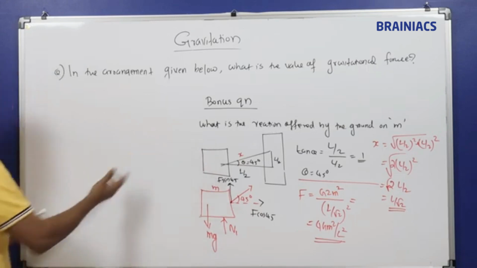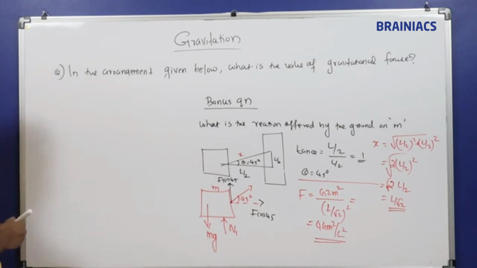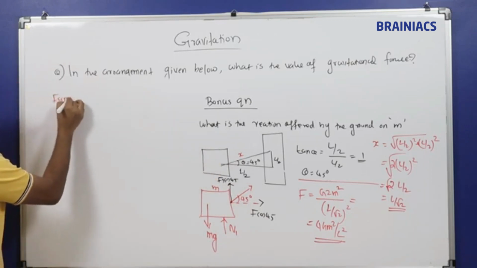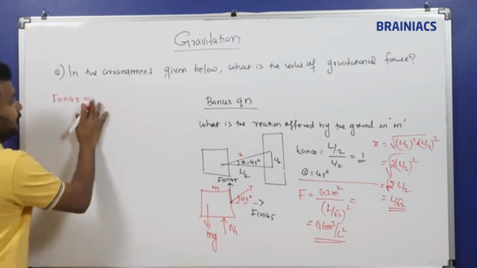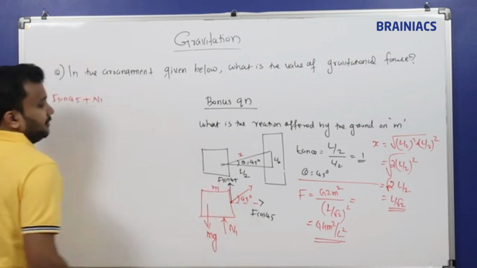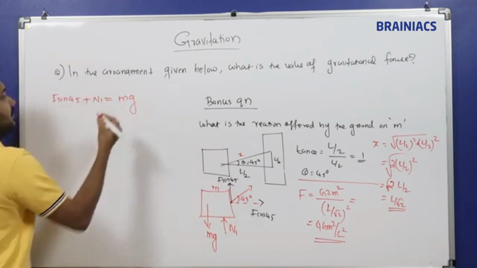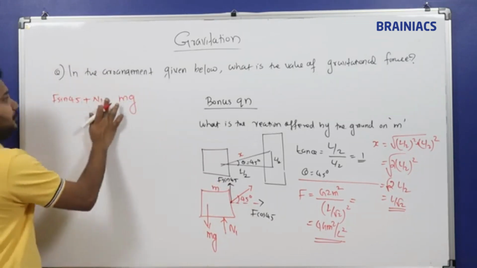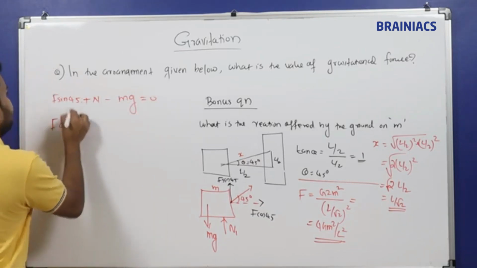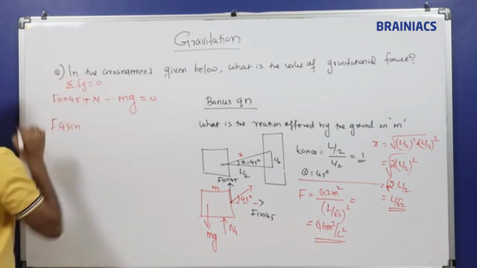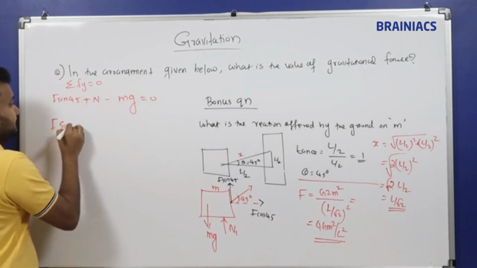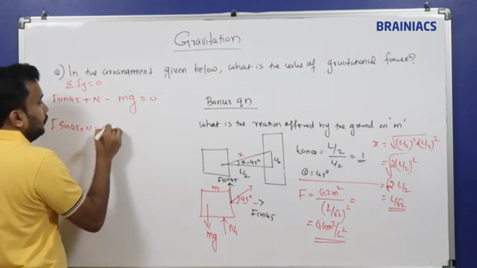Now we will write the sigma Fy equation. The body is not moving. So sigma Fy: upward force is what? F sin 45 is equal to downward force. Upward, one more thing will be there, what is called the normal reaction. Upward two things: N1 plus F sin 45 is equal to the downward force, mg. There is no acceleration, so upward force minus downward force will be equal to 0. This is like sigma Fy equal to 0. F sin 45 plus N equal to mg.